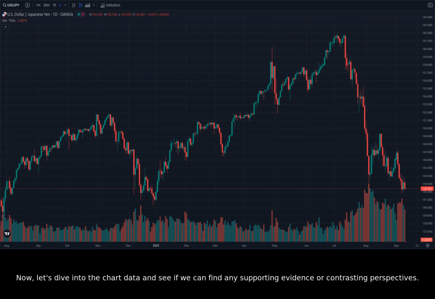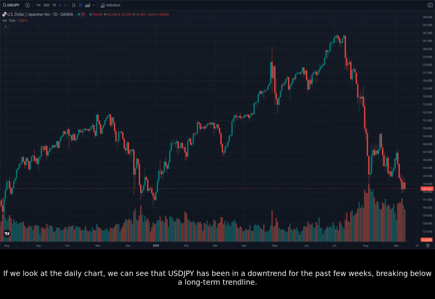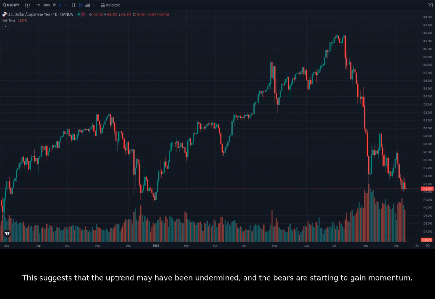If we look at the daily chart, we can see that USDJPY has been in a downtrend for the past few weeks, breaking below a long-term trend line. This suggests that the uptrend may have been undermined, and the bears are starting to gain momentum.